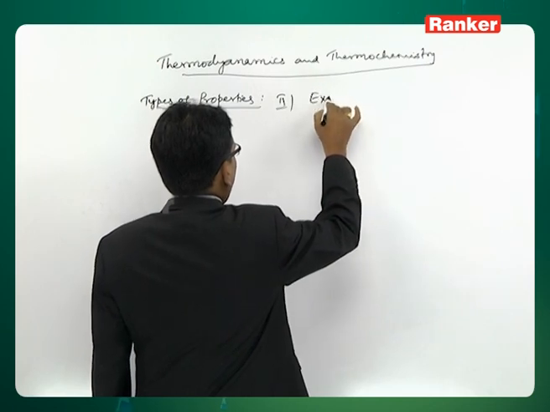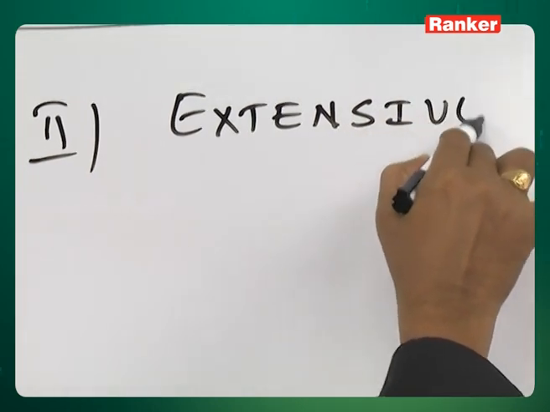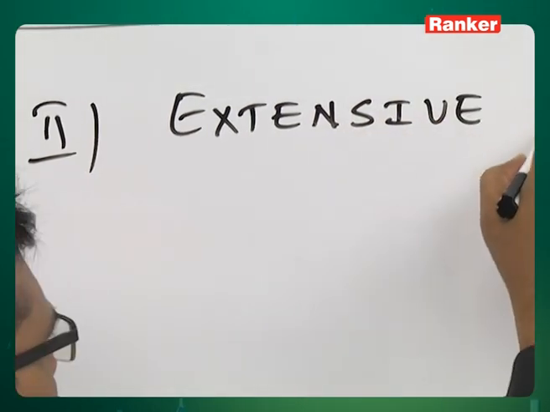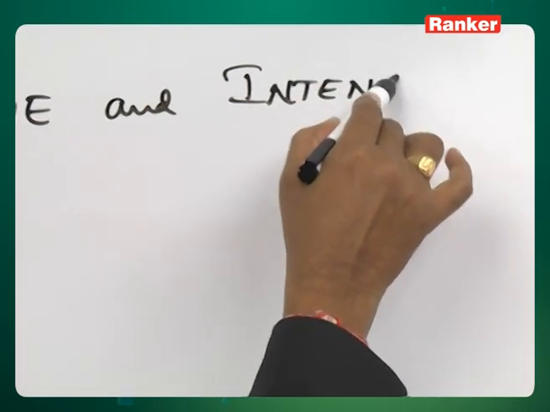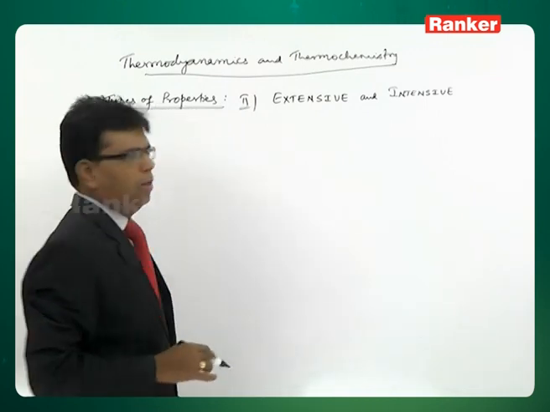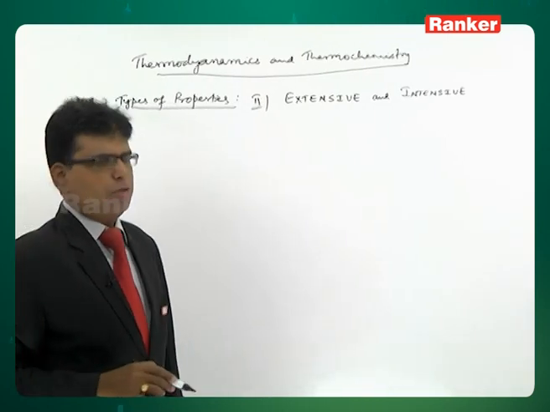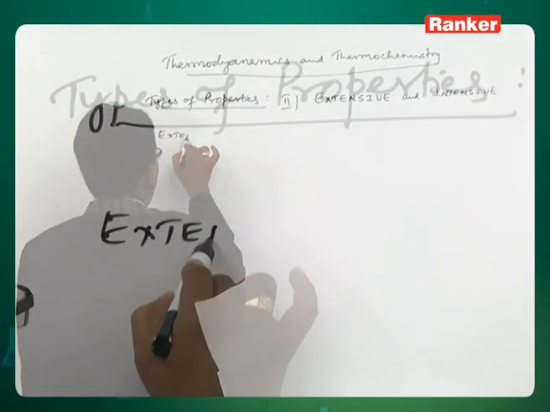Extensive and intensive properties. What are extensive and what are intensive properties?